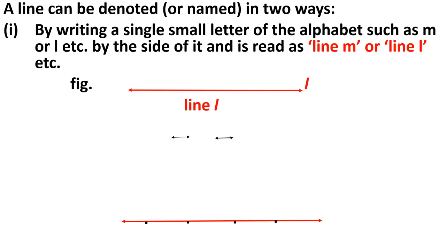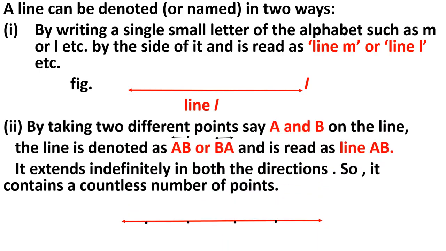This is one way to denote a line. Now, another way: by taking two different points, say A and B, on the line, it is denoted as AB, and above that you can mark a line, or BA. The meaning is the same. You can write AB also or BA also. The meaning is the same, and it is read as line AB.